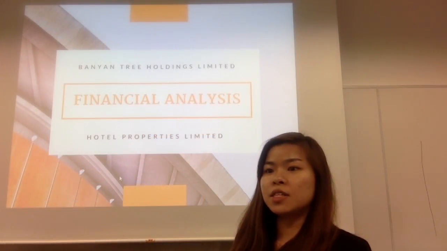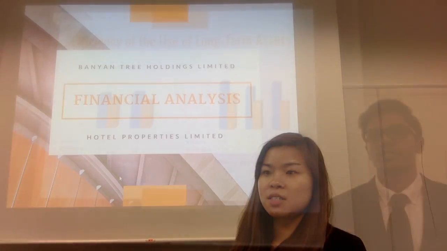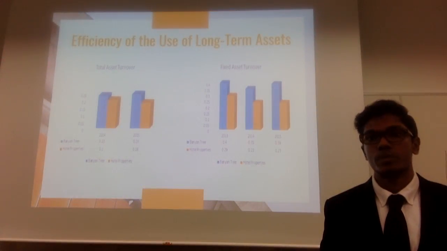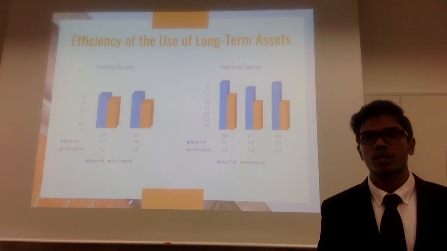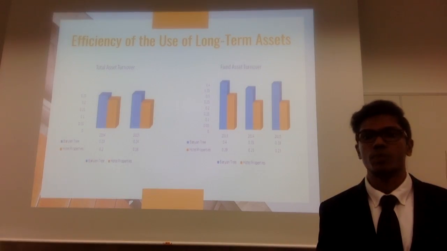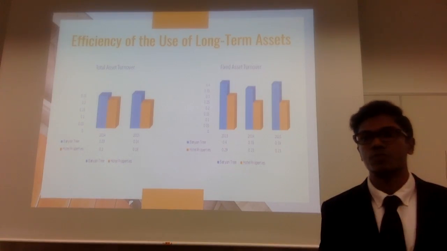What about the efficiency of the use of long-term assets? The total asset turnover ratio demonstrates an increasing trend for Banyan Tree and a declining trend for Hotel Properties. The figures illustrate that Banyan Tree is more efficient in utilizing its assets to generate sales. The fixed asset turnover ratio demonstrates a rather stagnant situation for both companies. Banyan has a fluctuating trend, whereas Hotel Properties declined initially but stagnated for 2014 and 2015.